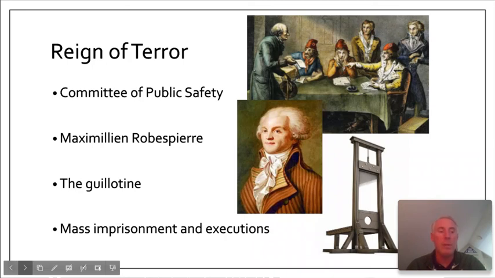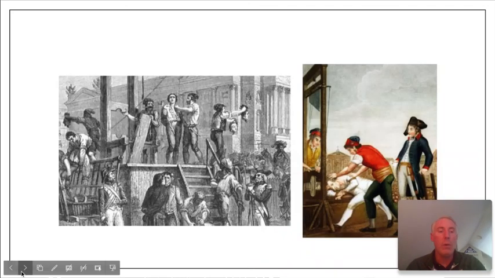Eventually, the killing got too much for the people, and they turned on the Jacobins. And in July of 1794, Robespierre was arrested, and he himself went to the guillotine, ending the Reign of Terror. So the craziness really died down after this, although the revolution would enter one last final phase, which we'll discuss in the next video.